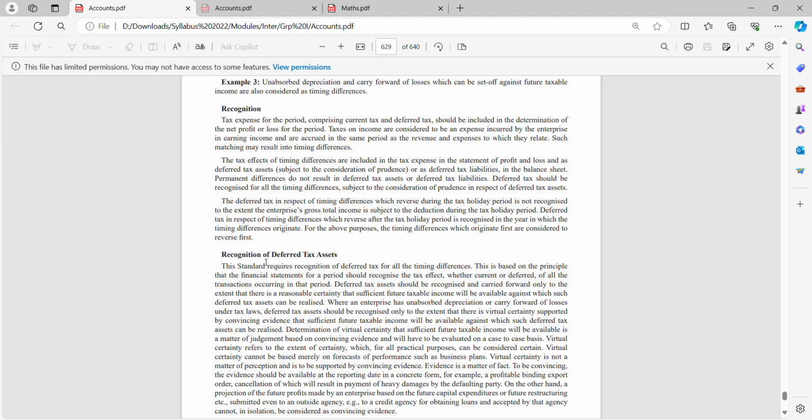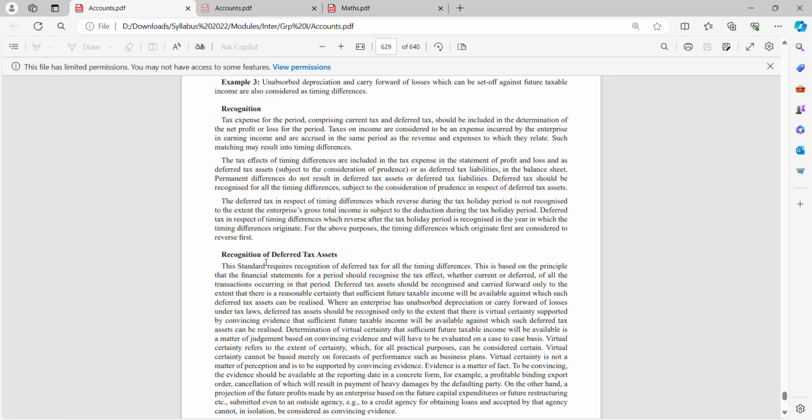Taxes on income are considered to be an expense incurred by an enterprise. Correct. Whenever I pay tax, suppose I have an income of 1 lakh rupees and on that I am paying tax of 1000, so 1000 is nothing but my tax. That's an expense, cost. Tax expense for the period comprising current tax and deferred tax should be included in the determination of net profit or loss for the period. Taxes on income are accrued in the same period as the revenue and expenses to which they relate. Such matching may result into timing differences.